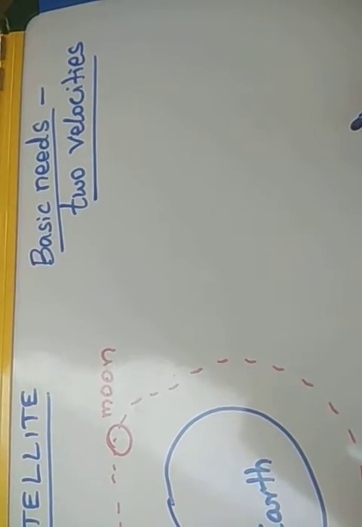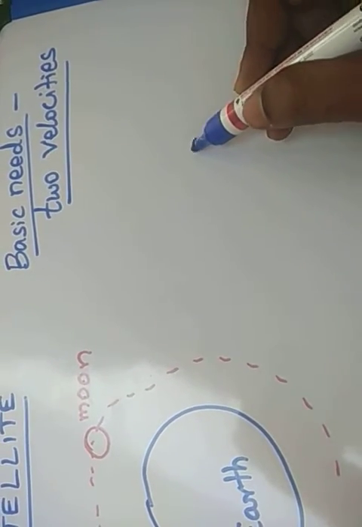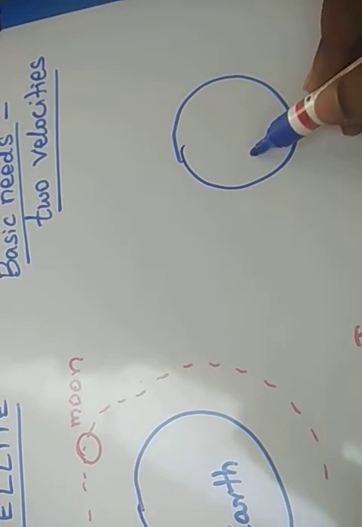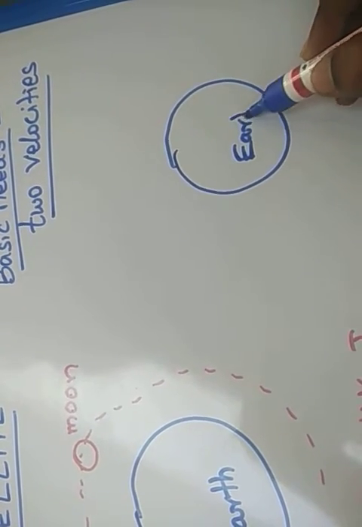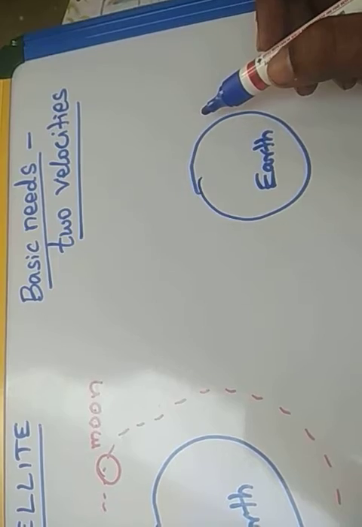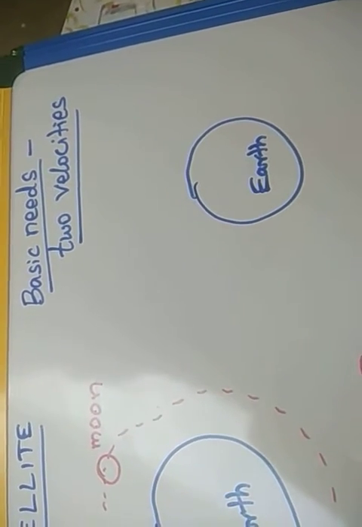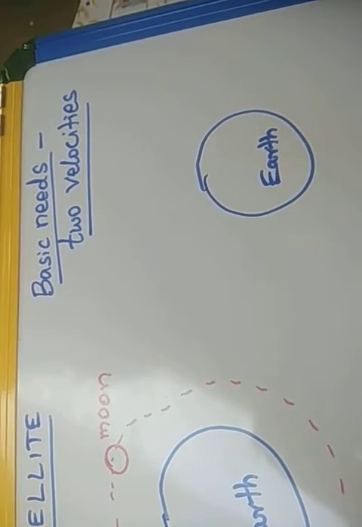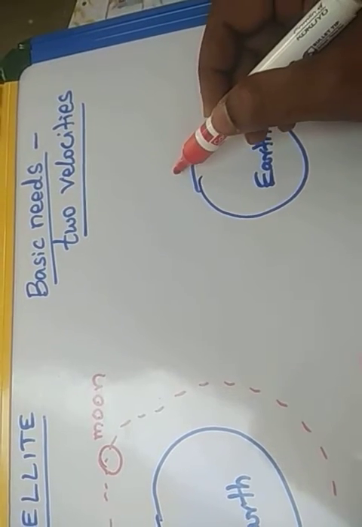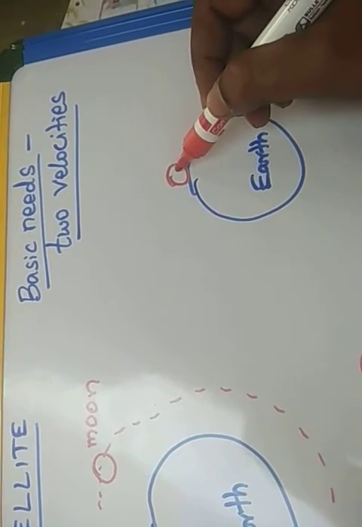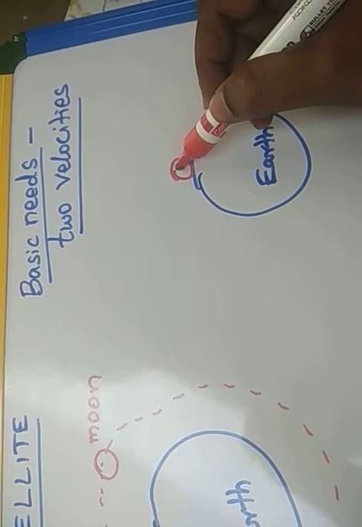Once we decide to launch a satellite, take the earth. From the earth we are going to launch an artificial satellite. The very first velocity is escape velocity, which we have already studied. We launch the satellite using a rocket.